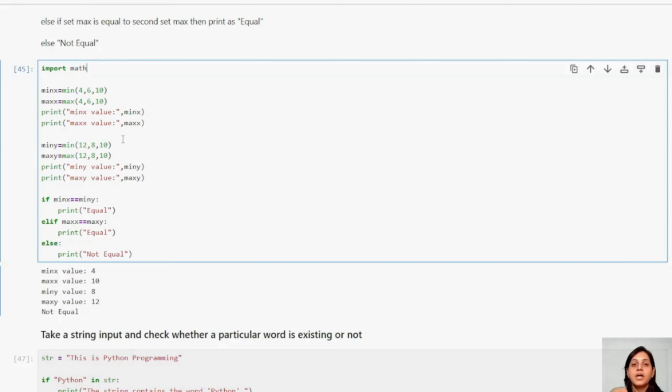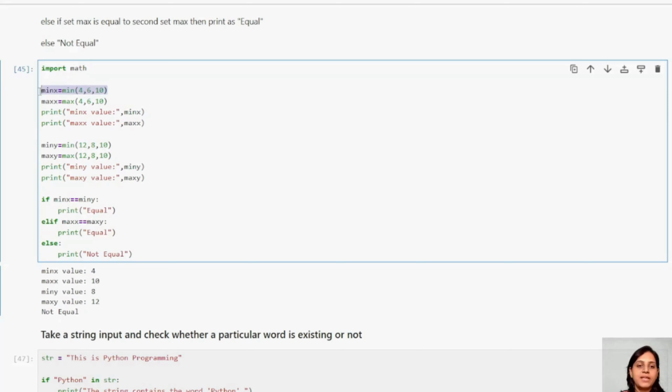In math functions, we have math constants such as pi, those kinds of constants, which you will be able to find in this. And how will you do it? You should import math. If you do that, you should be able to utilize all the libraries of it. So you can see, guys, this is one of the math functions, mean and max. I just wanted to show that part, that is why I have kept it here.